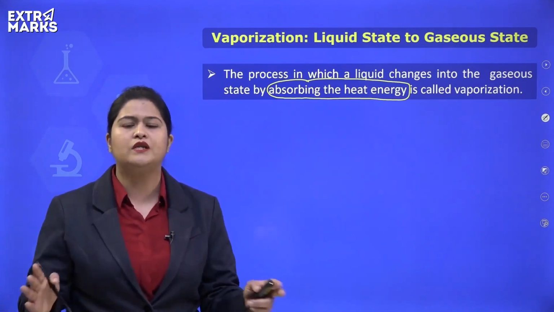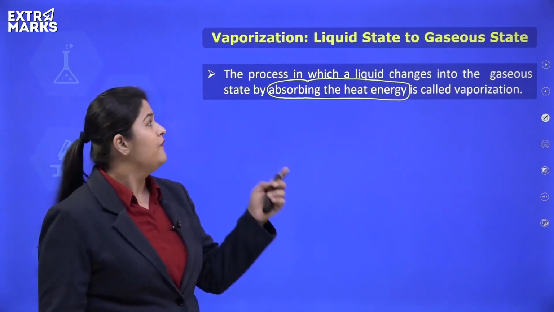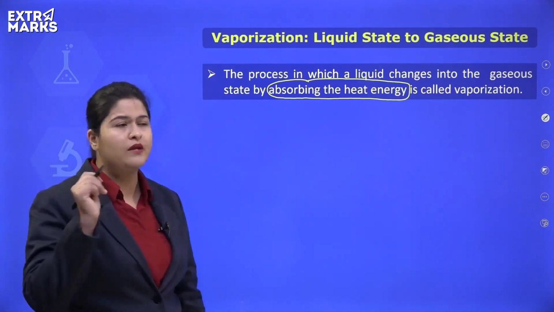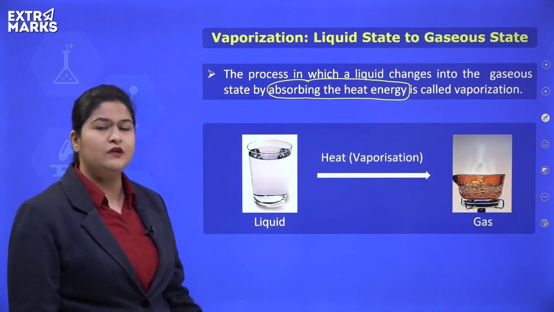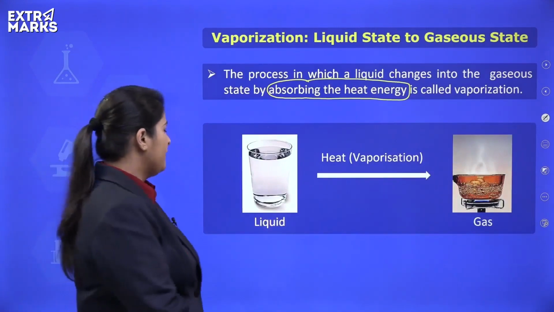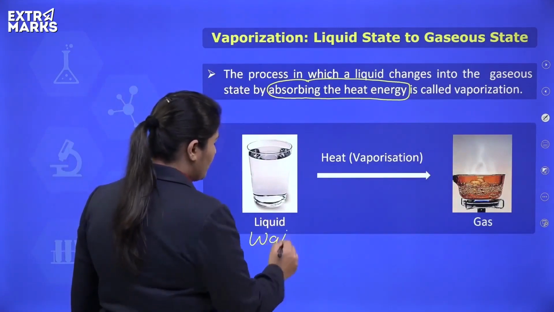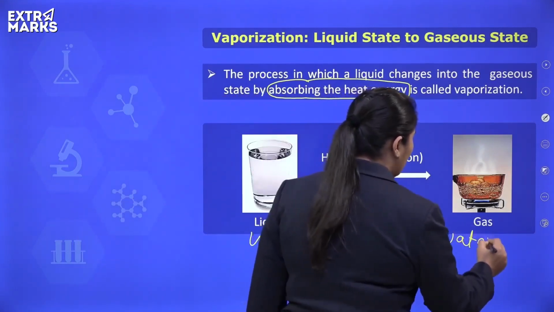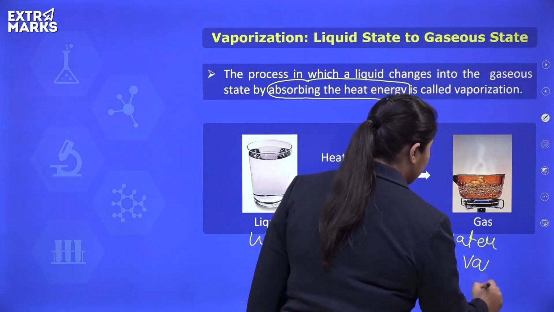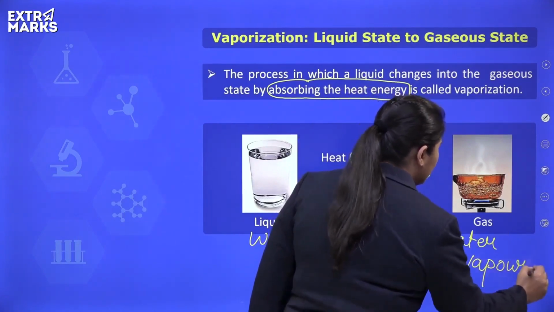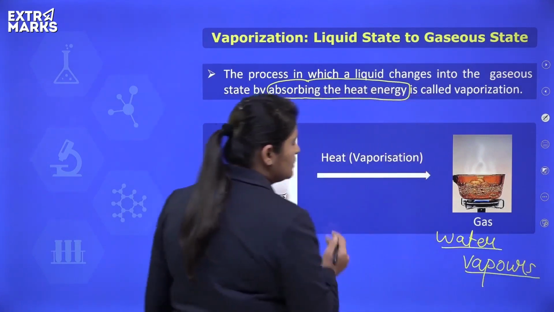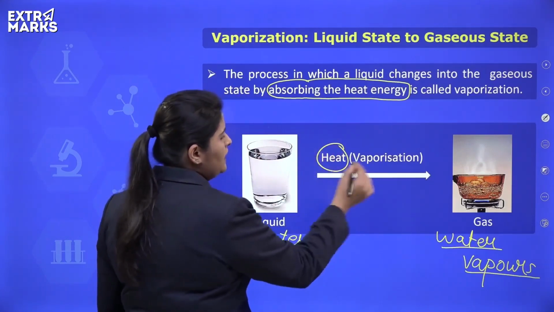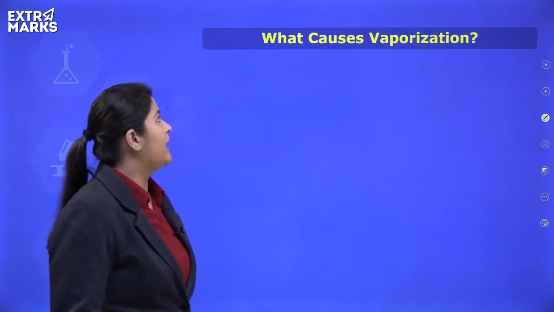So we'll talk in general for now. The process in which a liquid changes into the gaseous state by absorbing heat energy is known as vaporization. Simplest could be the conversion of water to water vapors, isn't it? Water vapors, or sometimes we call it steam. We say steam is the gaseous state of water. So when water is heated, when it absorbs heat energy, it gets converted to its own gaseous state.